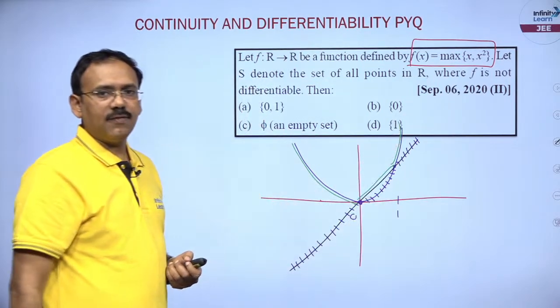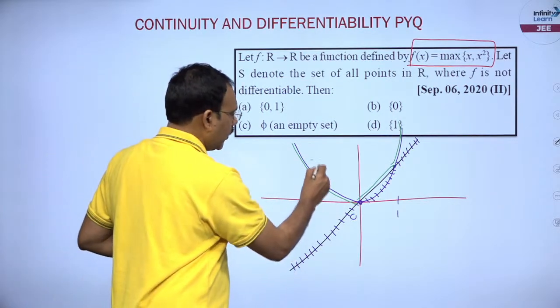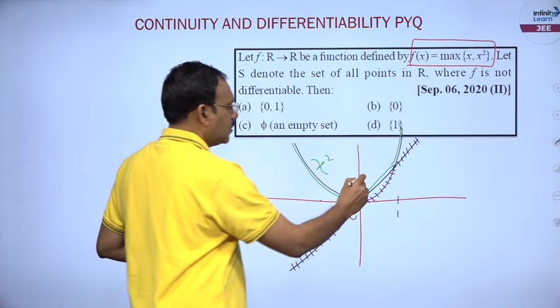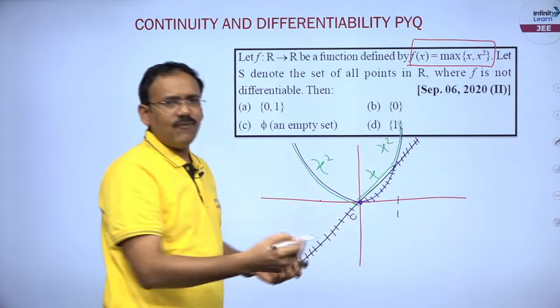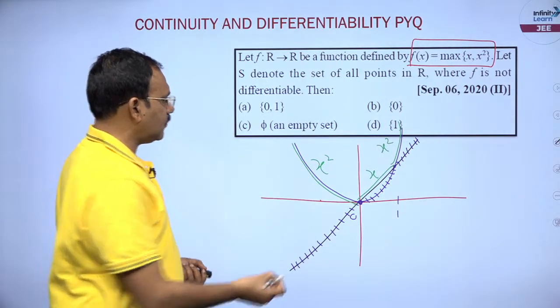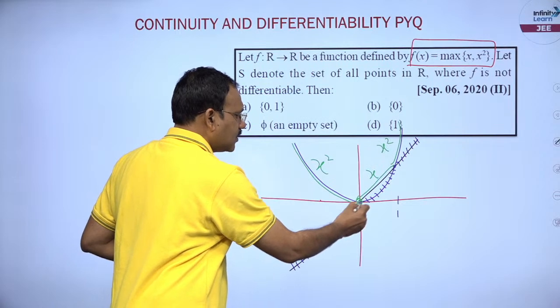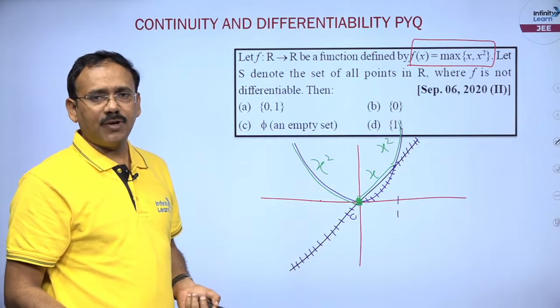This is the curve. Friends, the definitions: this is going to be x square, this is going to be x, and this is x square. You can formulate separately or do it here itself. The definition has changed at 0, continuity is there, the graph is not broken.